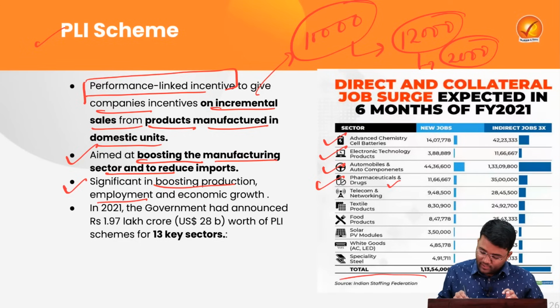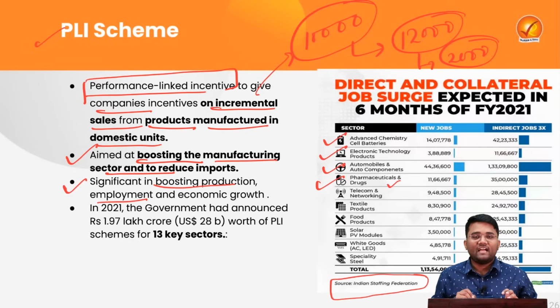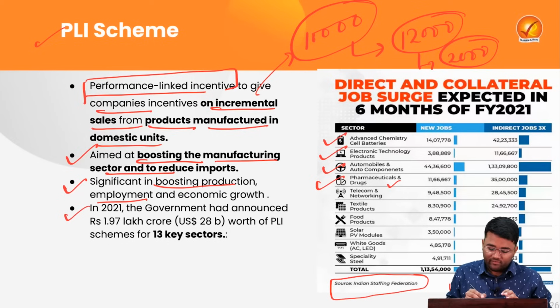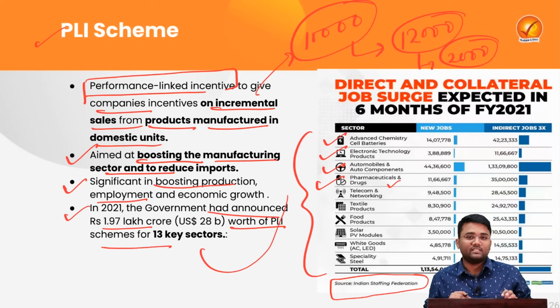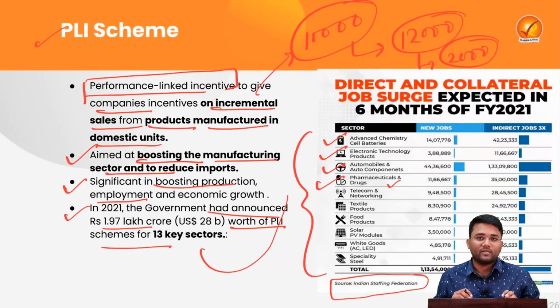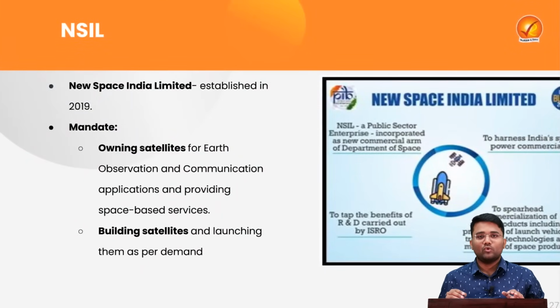As per the data of the Indian Staffing Federation, they have directly and indirectly provided more than 4.5 lakh jobs in India. Apart from this, in the year 2021, the government announced 1.97 lakh crore worth of PLI scheme for 13 key sectors that has been presented here. So this also shows that the government is very serious about this scheme, and they are implementing it full-fledgedly.